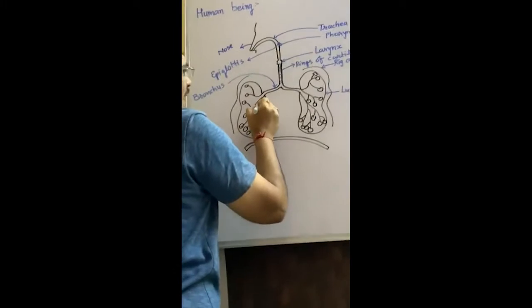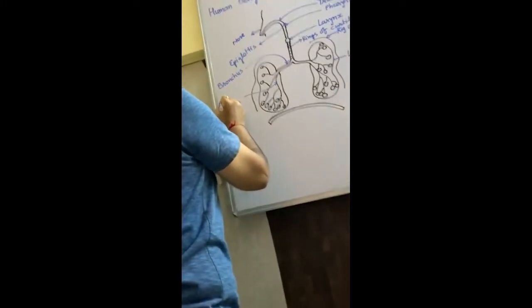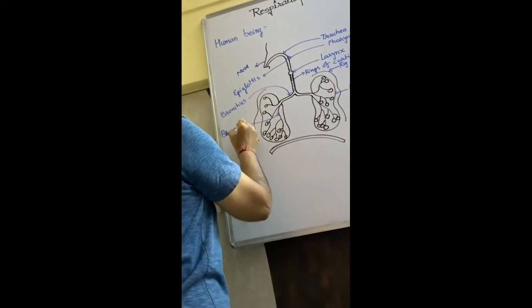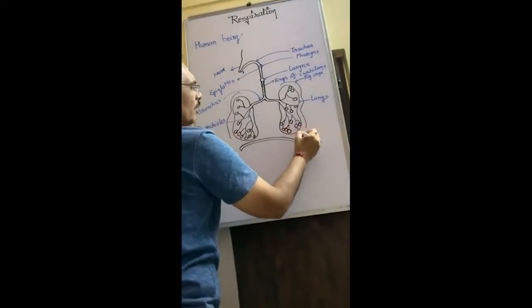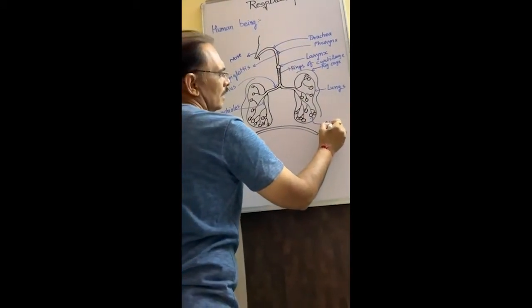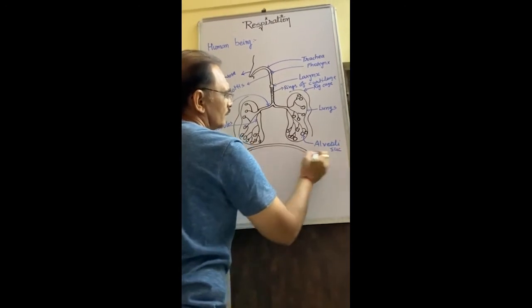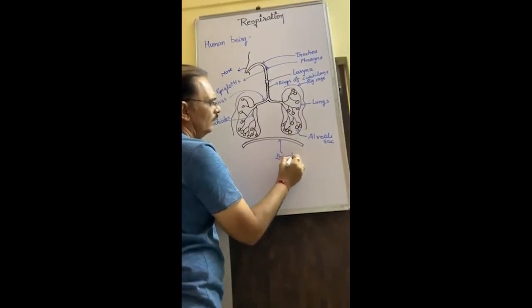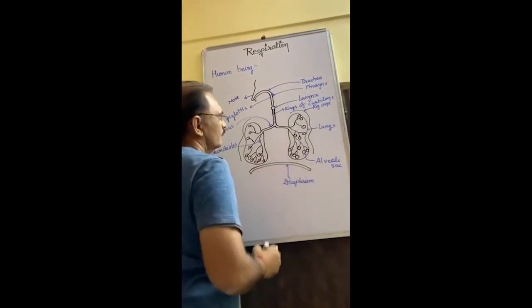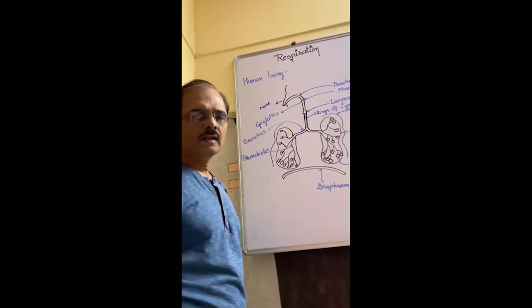Here the fine parts of bronchus are called bronchioles. And the end part of the bronchiole is known as alveoli sac. This is diaphragm.